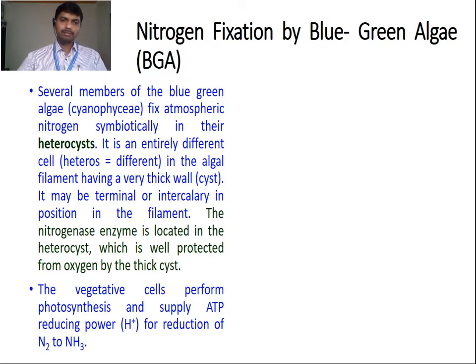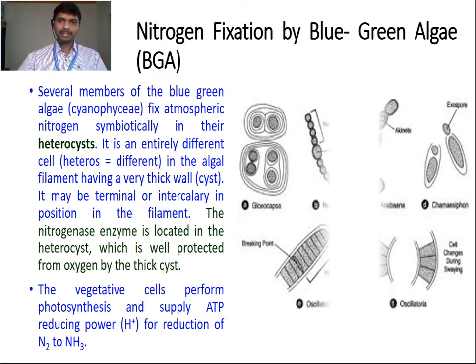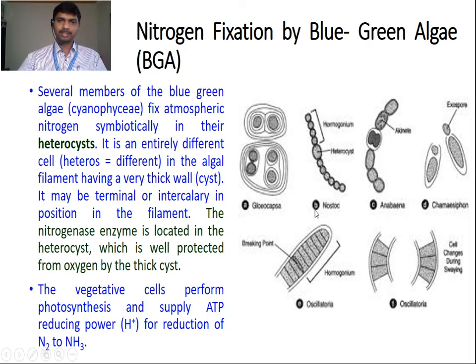The nitrogenase enzyme is located in the heterocyst, which is well protected from oxygen by the thick wall. The vegetative cells perform photosynthesis and supply ATP, that is the reducing power, for reduction of nitrogen to ammonia. These are some members of the Cyanophyceae, for example, Gloeocapsa, Nostoc, Anabaena, Oscillatoria. Nostoc and Anabaena are heterocystous forms of the blue-green algae or cyanobacteria.